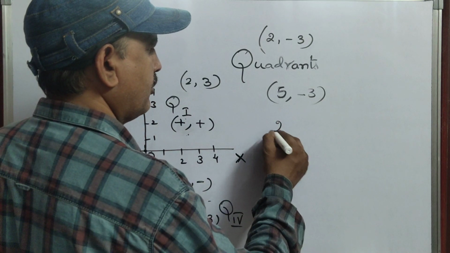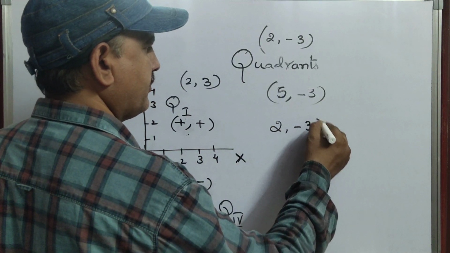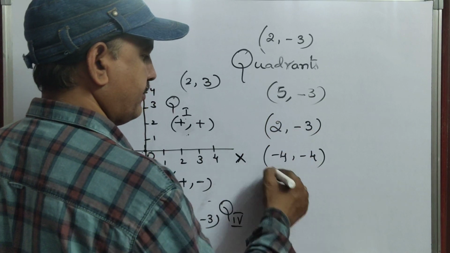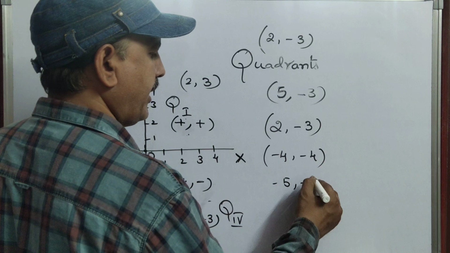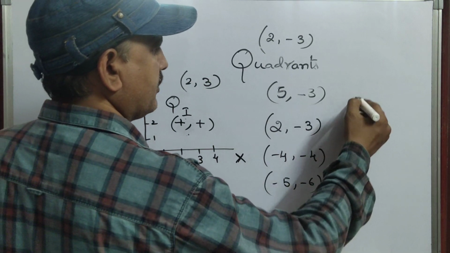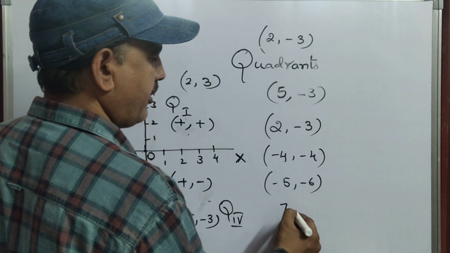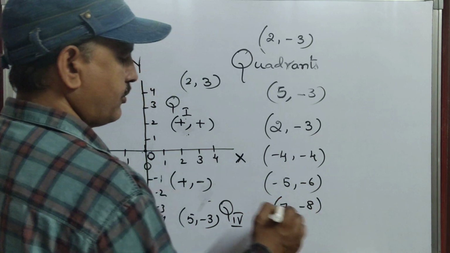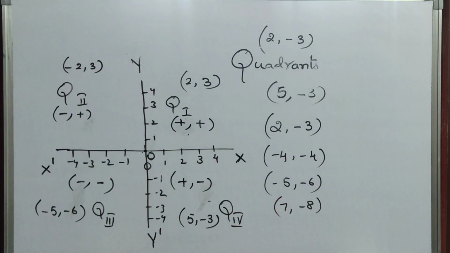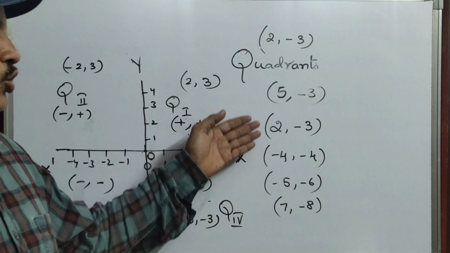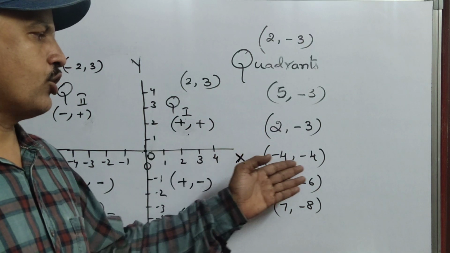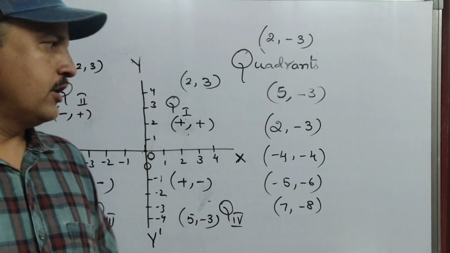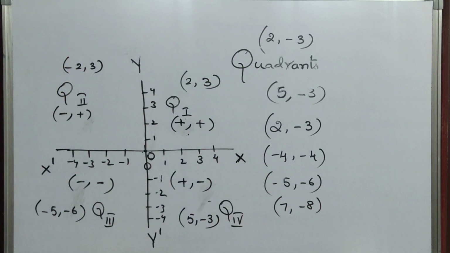And here 2 comma minus 3, minus 4 comma minus 4, minus 5 comma minus 6, and 7 comma minus 8. So like this I gave you some questions. Now after these questions, what will they ask you?